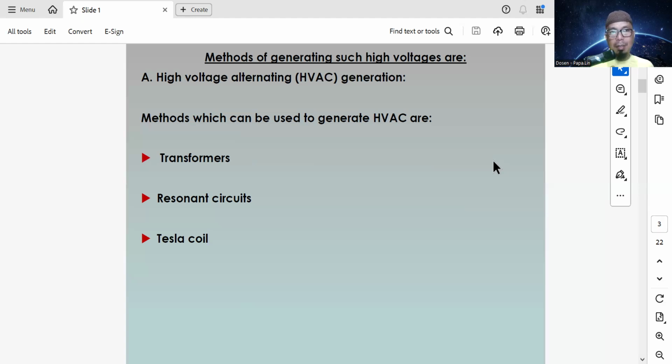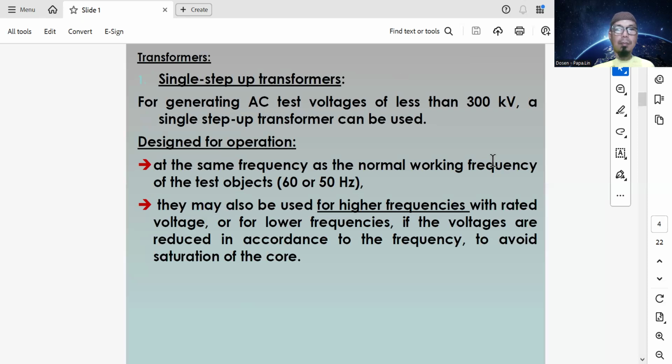There are three methods of generating high voltage alternating current. The first is the single step-up transformer, used for generating AC test voltage of less than 300 kilovolts.